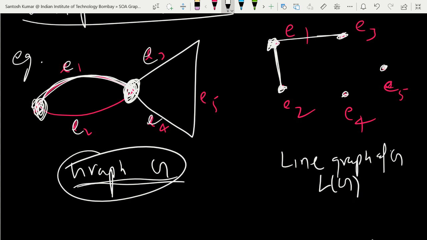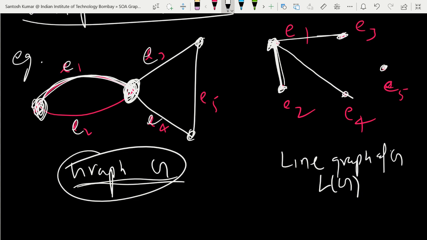Yes, so you will have an edge between E1 and E4. Do you see E1, E5 sharing a vertex? No. That's why there is no edge from E1 to E5. Now let's come to E2. E2 has an edge with E1 because E1, E2 share a vertex. That's why E1, E2 already has an edge.